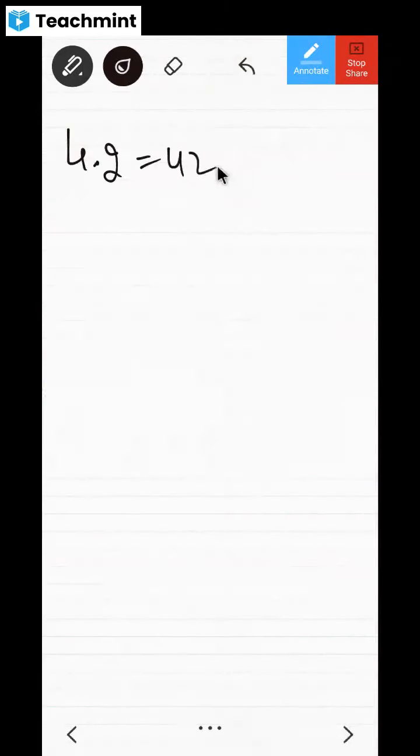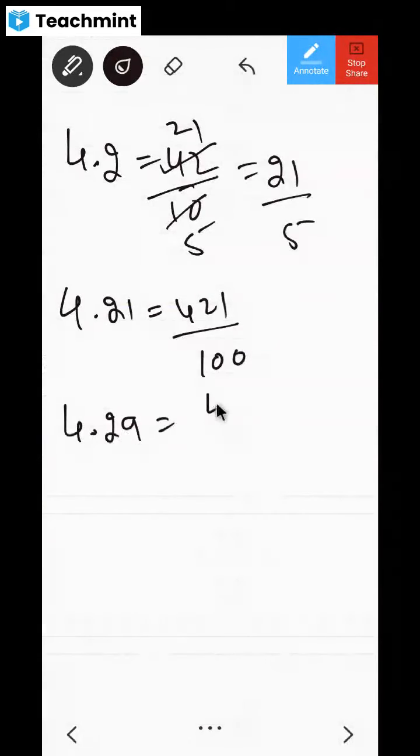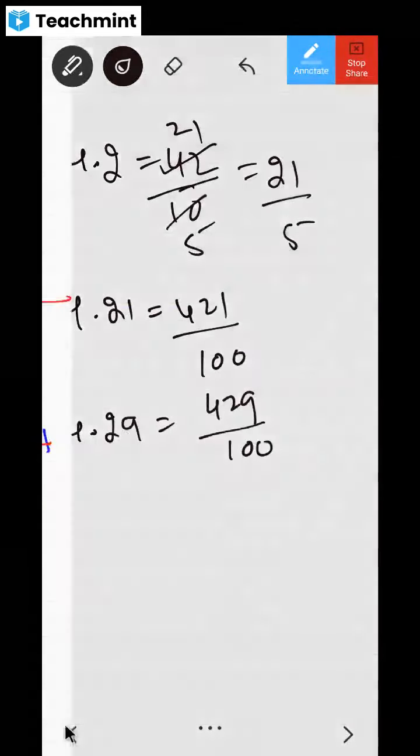Then after that, 4.21 is there. Instead of 4.21, you can write it as 421 divided by 100. That is also correct. Then 4.29, you can write it as 429 divided by 100 also. All right. Then we have 4.3.